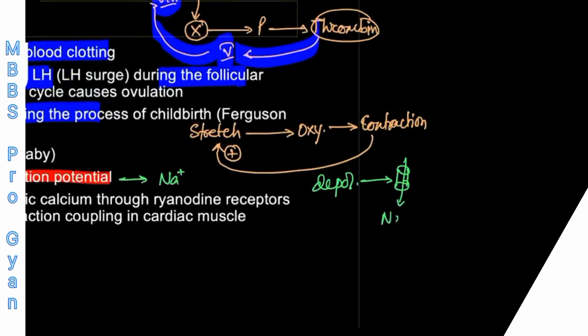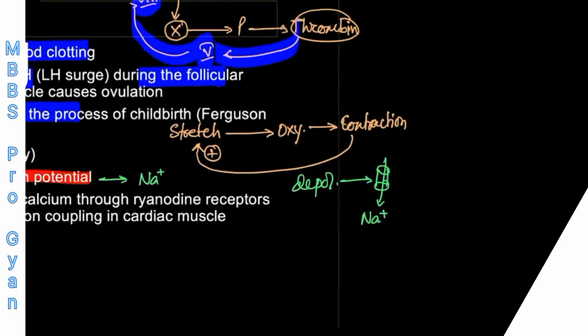Through this sodium channel, sodium will enter into the cell. That sodium, because it is a positive charge, will produce more depolarization, and more depolarization means more opening of voltage gated sodium channels. So what we are finding out? That opening of one sodium channel is producing depolarization, and that is stimulating opening of another sodium channel. So again, it's a positive feedback control system.